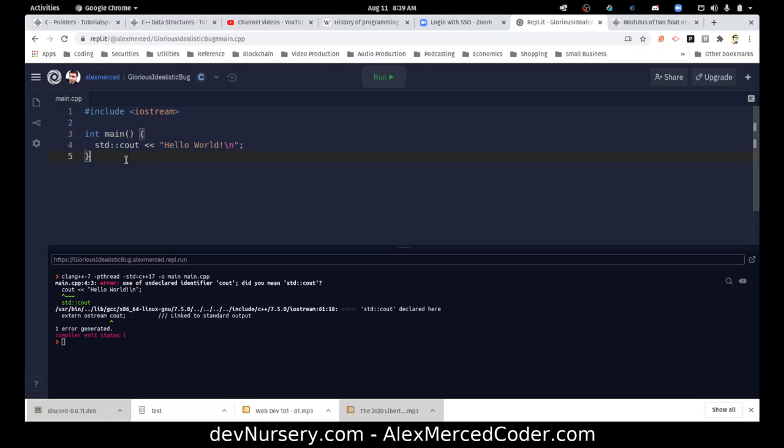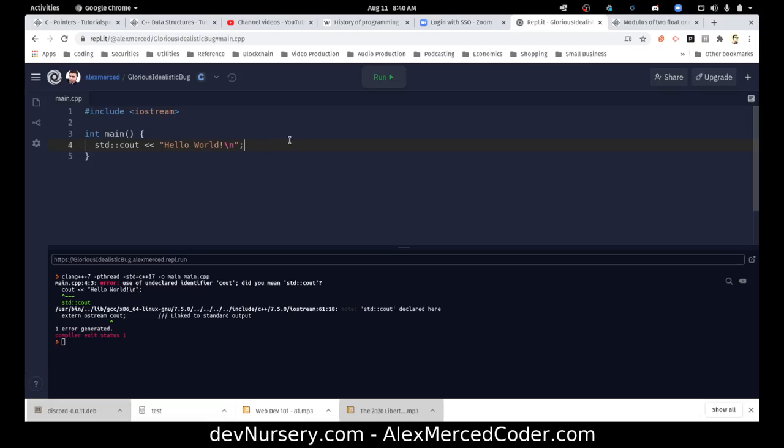And like C, it all starts with a main function. It looks for a main function. That's where the compiler begins. And the main function returns an integer, which is why at the end of the program, it should return 0, although in C++ that return is implied if you don't put it there explicitly.